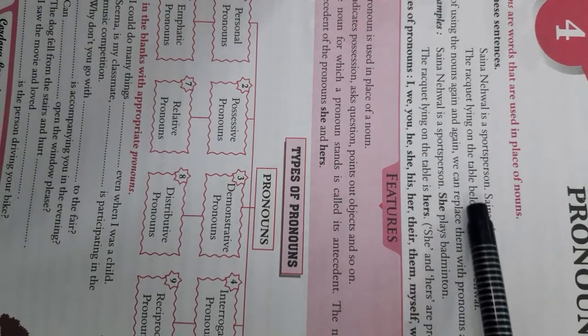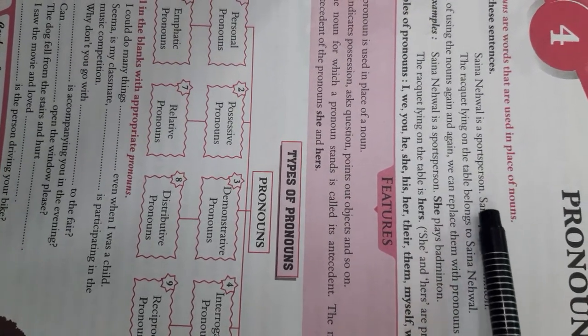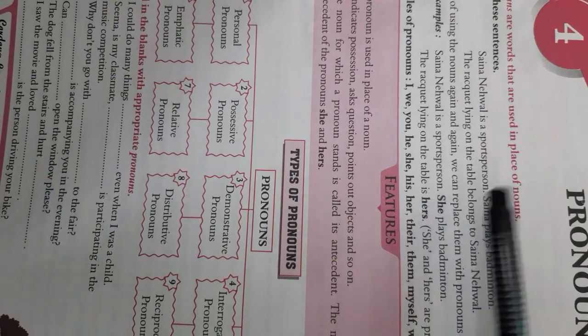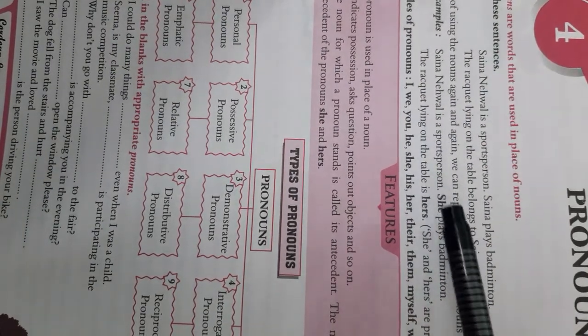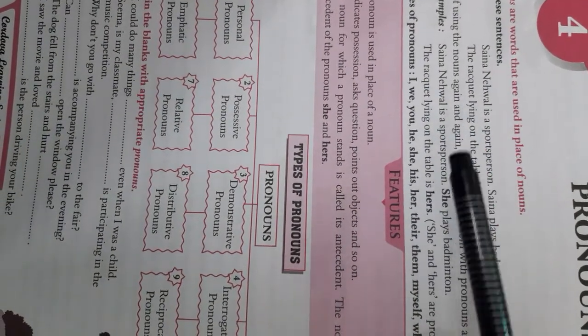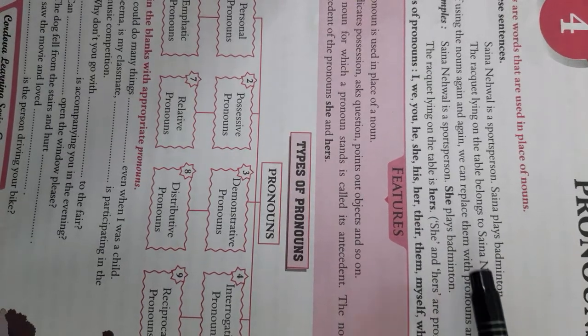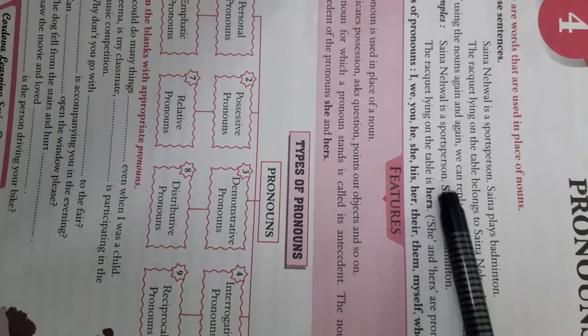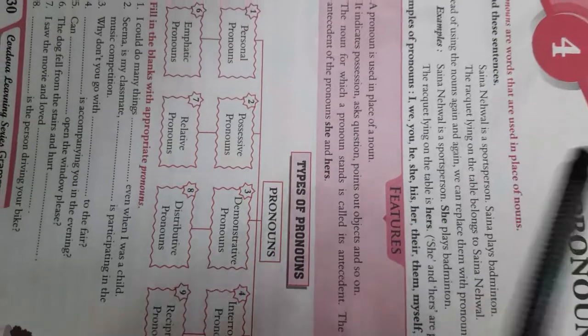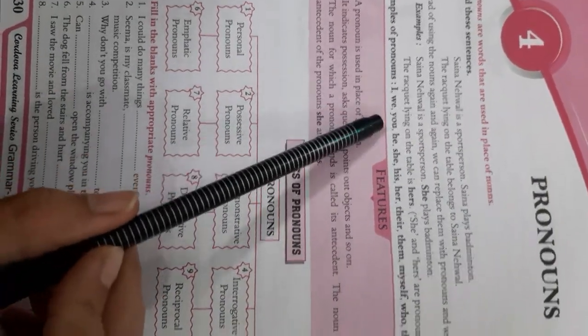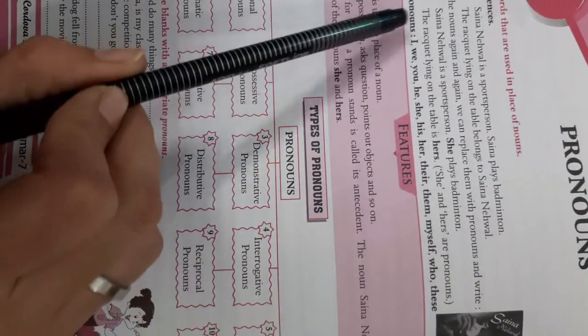Now we have replaced noun with pronoun. The racket lying on the table is hers. The racket belongs to Saina Nehwal. So here we are using the pronoun hers. So these are the different examples of pronouns.